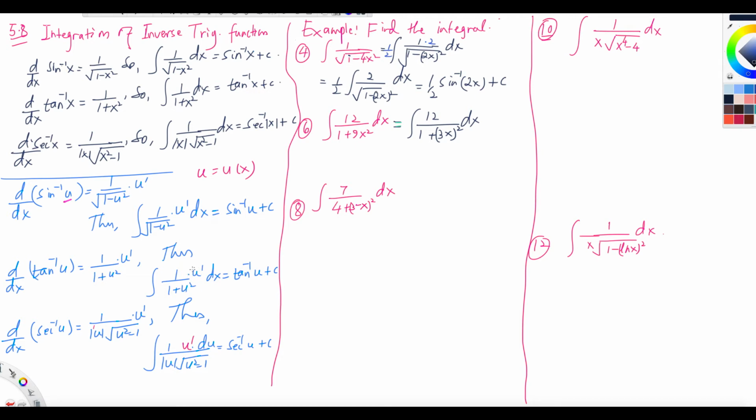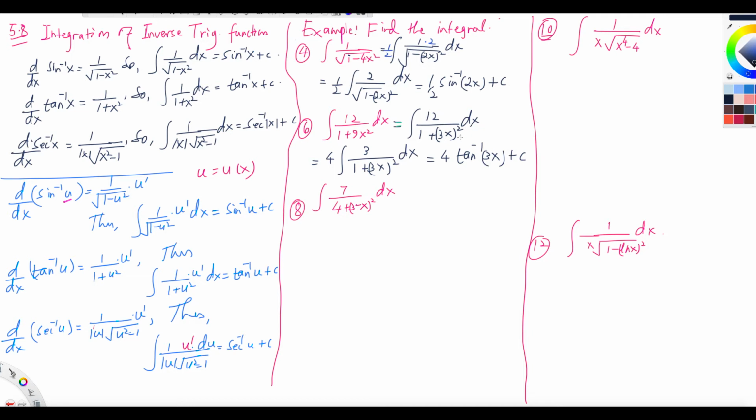But you need the derivative. What is the derivative of 3x? It is 3. You need 3 on the top. So what I'm going to do is I'm putting the 4 outside and then writing 3. For 12, we're going to write 4 times 3, over 1 plus 3x squared dx. Now, you see, there is a function 1 plus u squared, and then u prime is in the numerator here. So what is that? That is 4 tangent inverse of 3x plus c. That is the final answer.